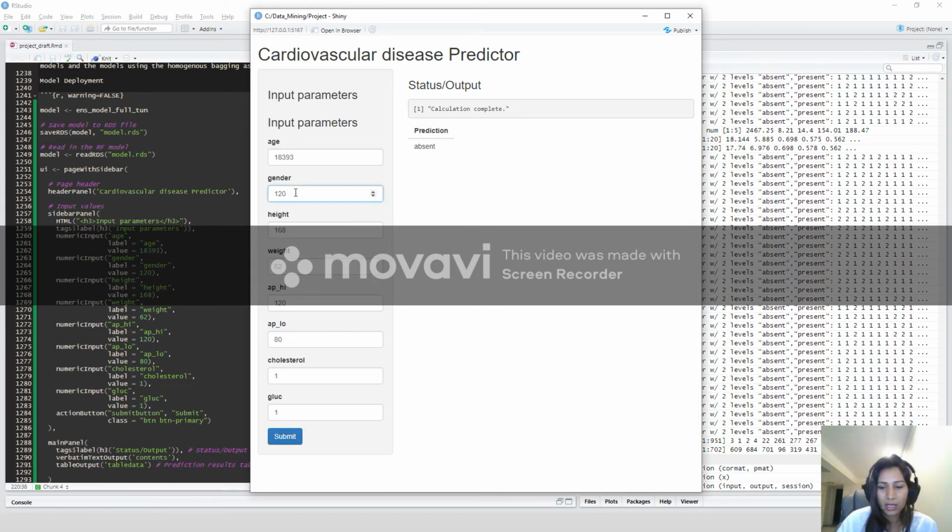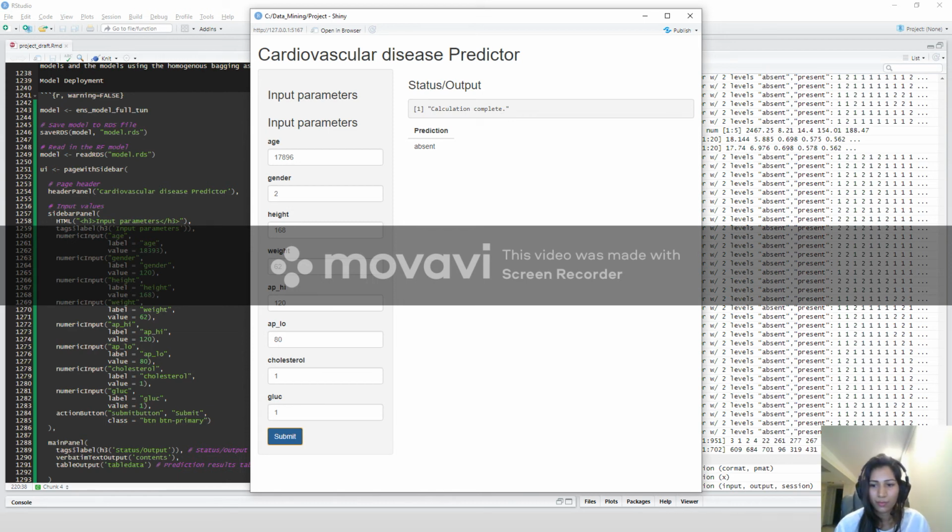We can change the values here to 2 and 7, 8, 9, 6 and cholesterol, yeah, like this. And if we submit, yeah, even this gives the absent result here.